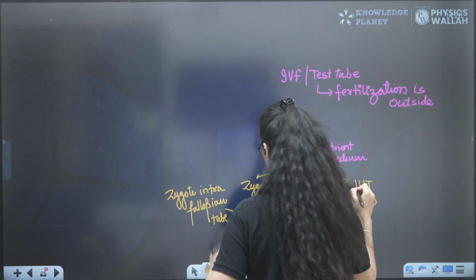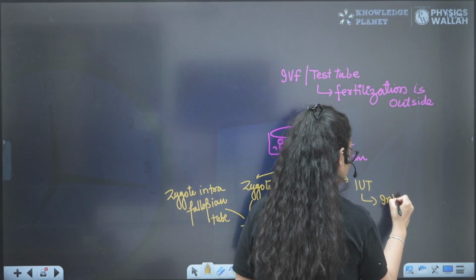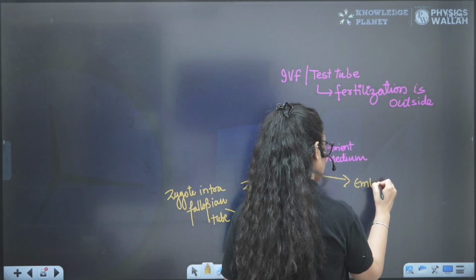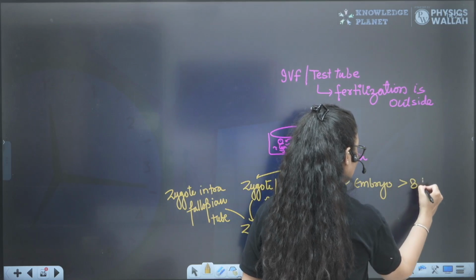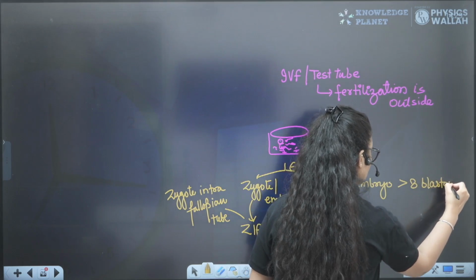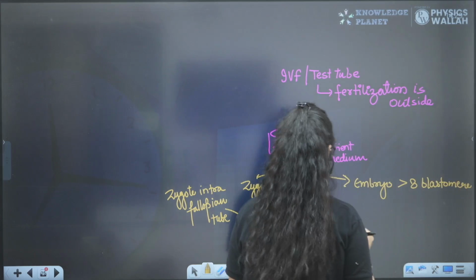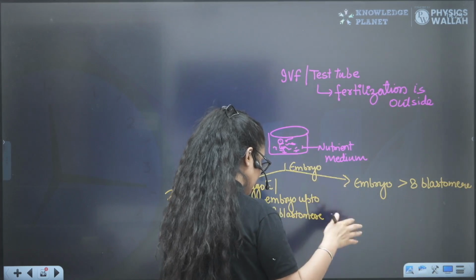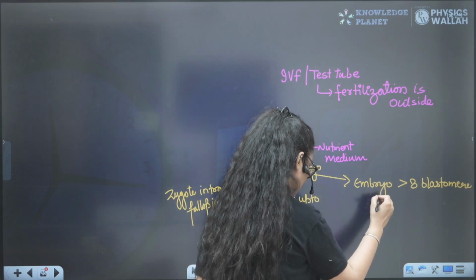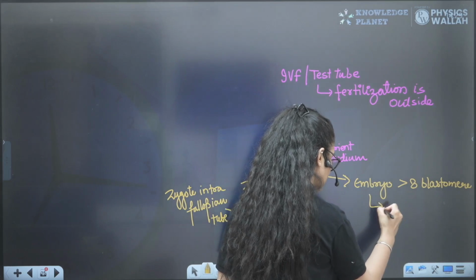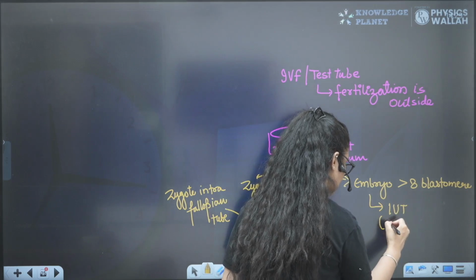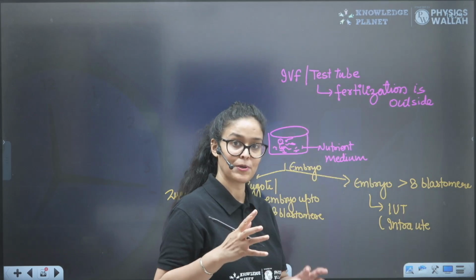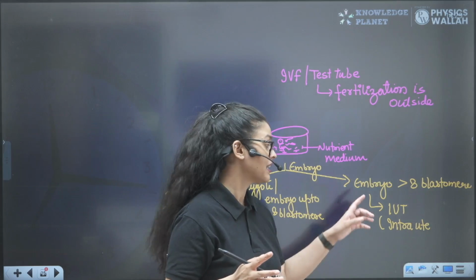Intrauterine in the fallopian tube, right? Intrauterine. Intra means inside. Uterine transfer is done when the embryo has more than 8 blastomeres. So it is basically up to 8 or more than 8 blastomeres, and then we put it in the uterus. So it is known as intrauterine, because we know that when the embryo converts to more than 8 blastomere stage, then it comes to the uterus.